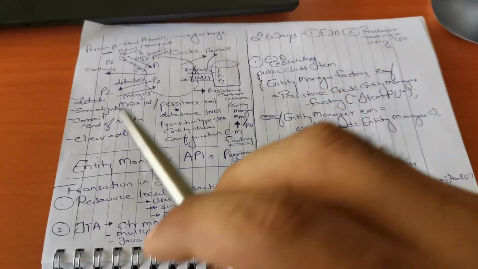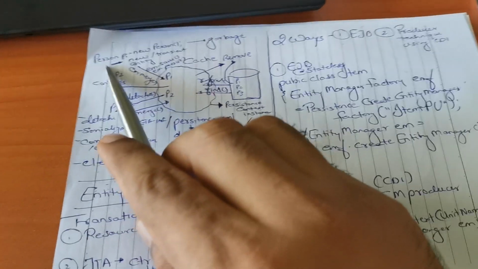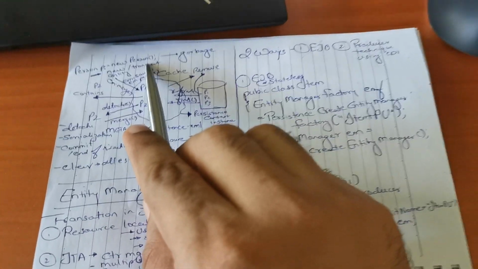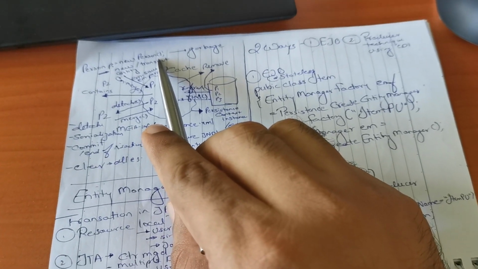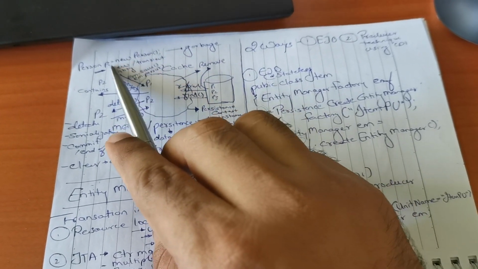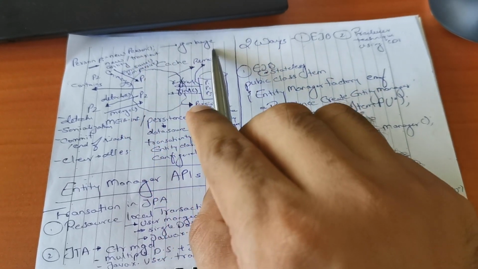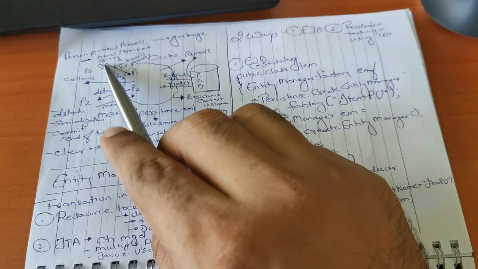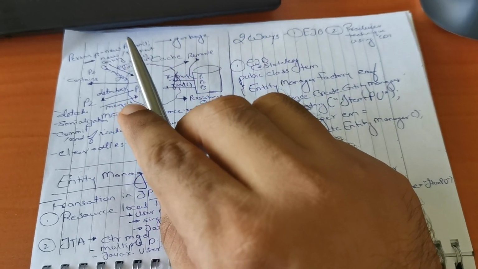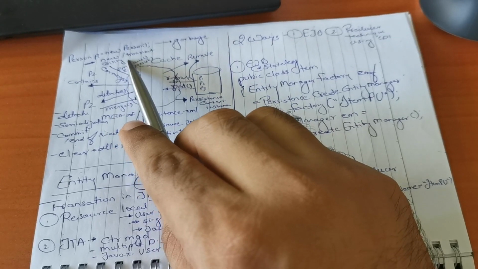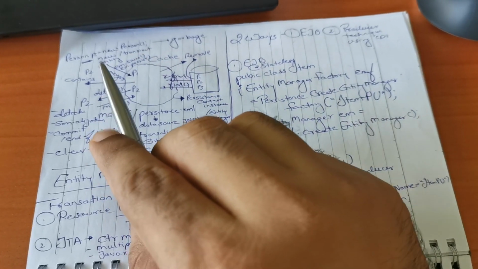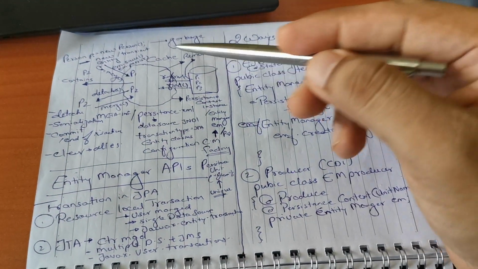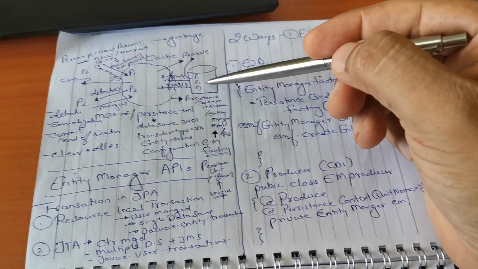So let's understand the life cycle of any object in Java. Whenever we create any object, let's say Person p = new Person, using this operator to create a new object, then we perform certain operations on it, and then finally we destroy it using the garbage collector. But what if we want to persist the values of those objects? Then JPA, Hibernate, and all those things come into the picture, which can help us save the values of the objects into a database.